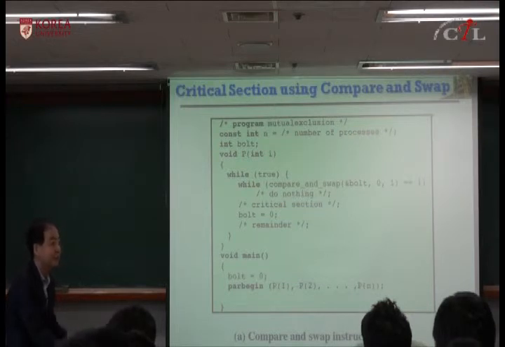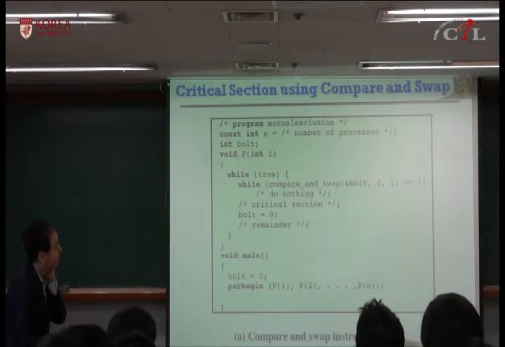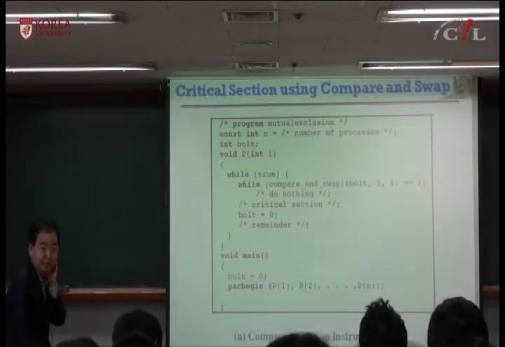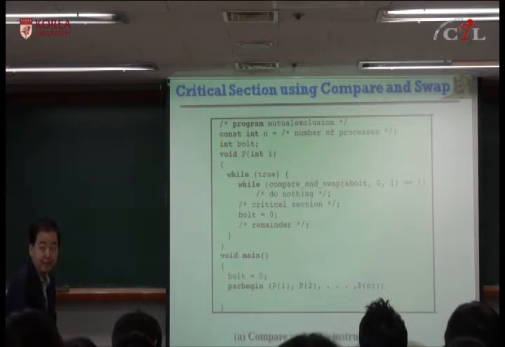So you can think of 0 and 1, and always this test value should be equal to the memory location, then you succeed. Otherwise, you cannot succeed and you have to wait. Okay? That's the critical section. You have to think about it by yourself, I guess. Okay?